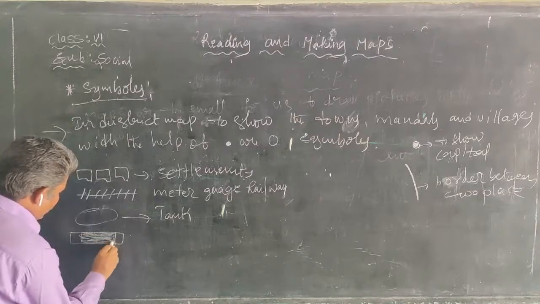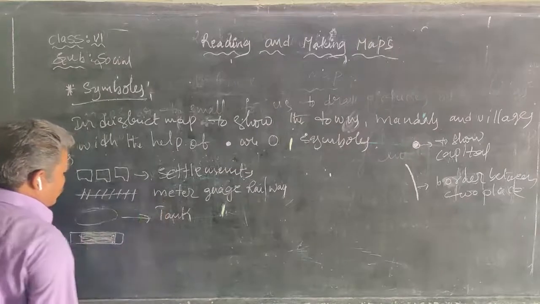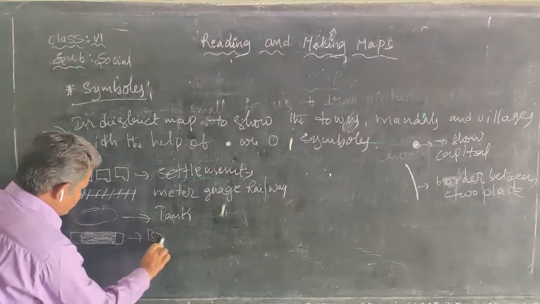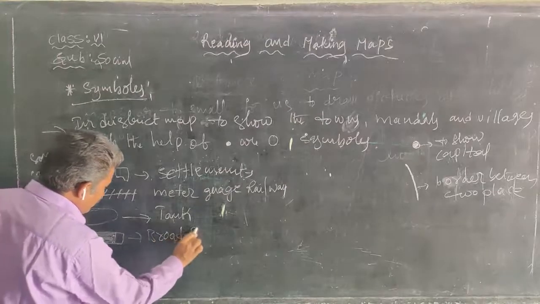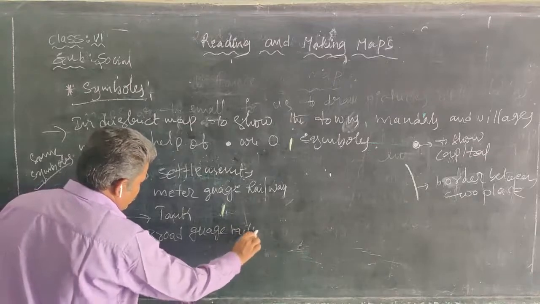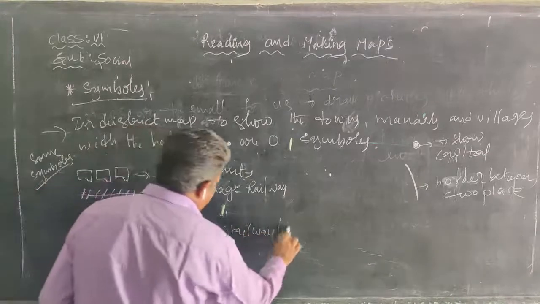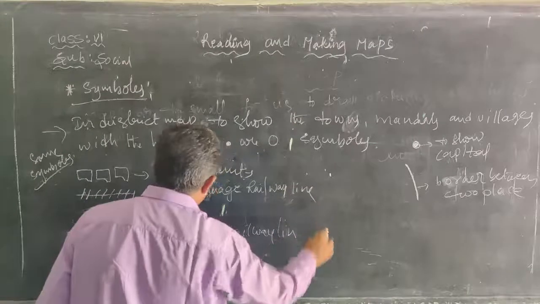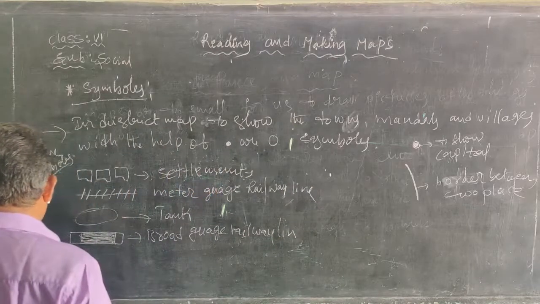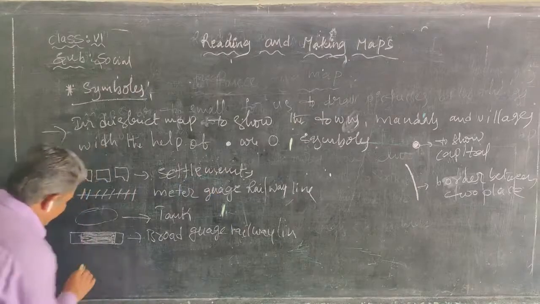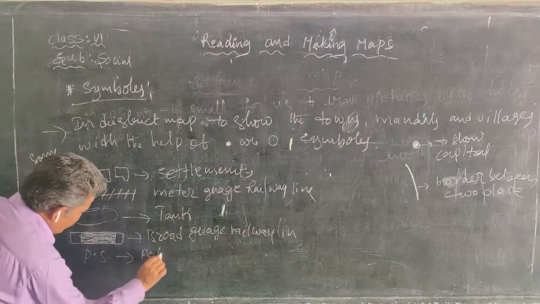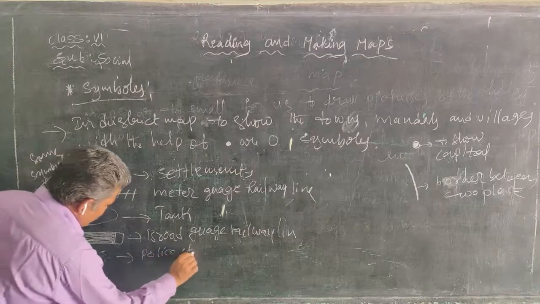Here this is a meter gauge railway line, and this is a broad gauge railway line. You see these types of lines. And when we see PS on a map, it means police station.